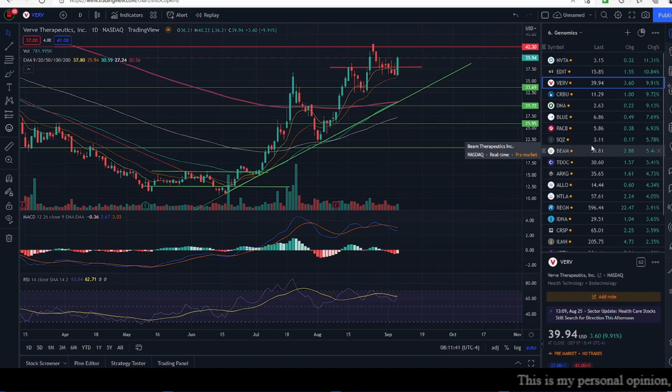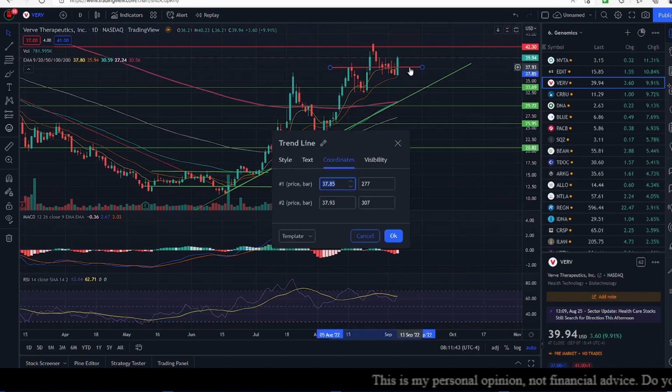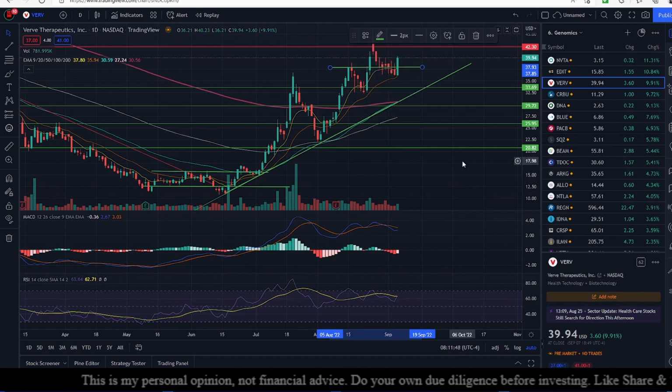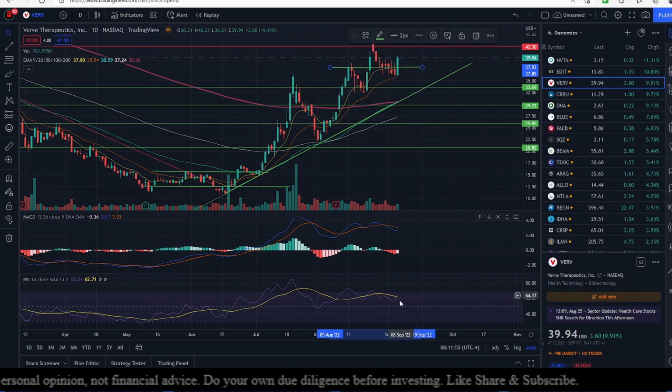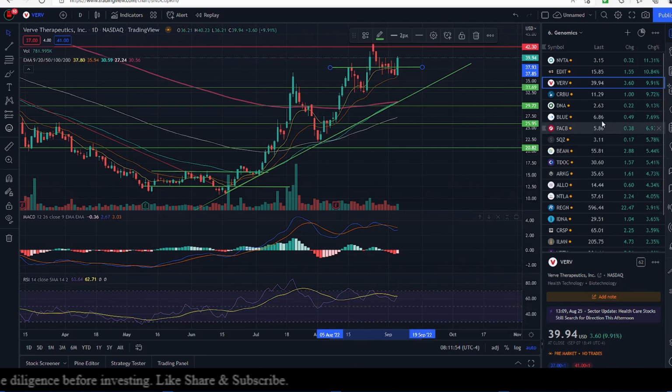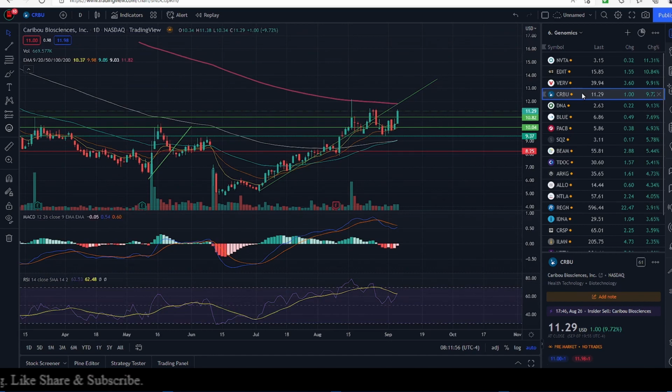Verve is up 9.19%, and it has broken through the minor resistance of 37.85, which I'm going to mark as a support for today. Pre-market there are no trades, but momentum is pretty good, and therefore I think there's going to be a little bit of positive in store for Verve.